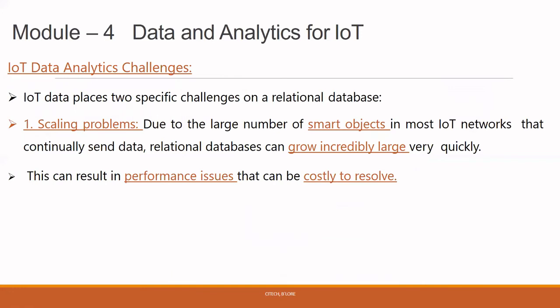Next we have something called the challenges, the different challenges with respect to IoT data analysis. The first challenge is the scaling problem. Due to the large number of smart objects in an IoT network continuously sending data, a relational database can grow incredibly large. This is again a scaling problem with respect to data generation. Data will be generated more and more as we increase the sensors to fetch the data. This can result in performance issues that can be costly to resolve.